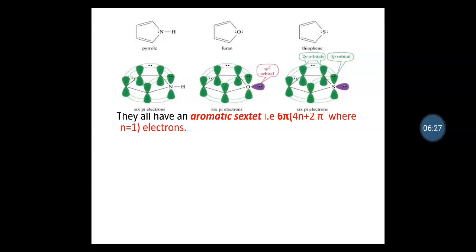That is, they all have an aromatic sextet, that is 6 pi electrons are continuously delocalized over the ring.